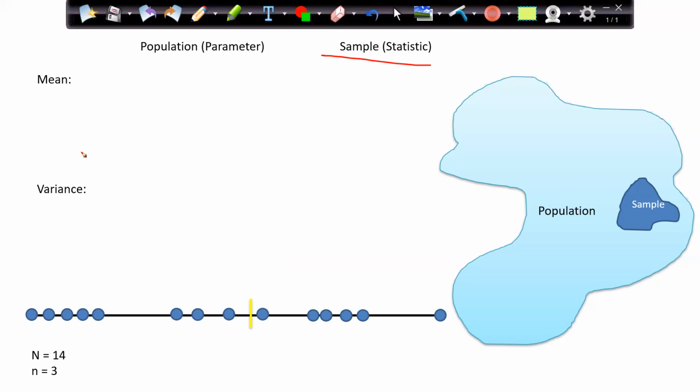The population variance is denoted by sigma square, and the population standard deviation is denoted by sigma. It's a Greek letter.